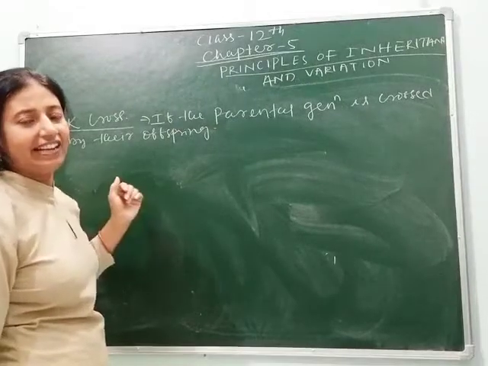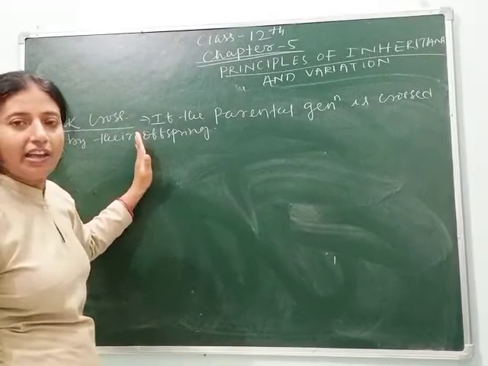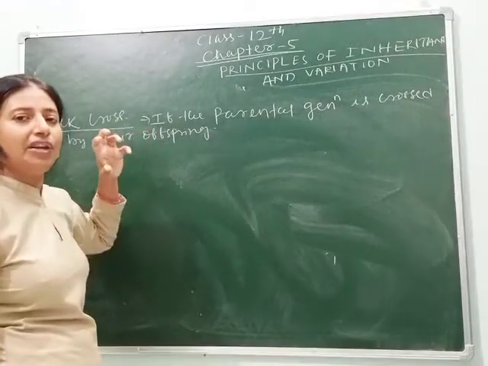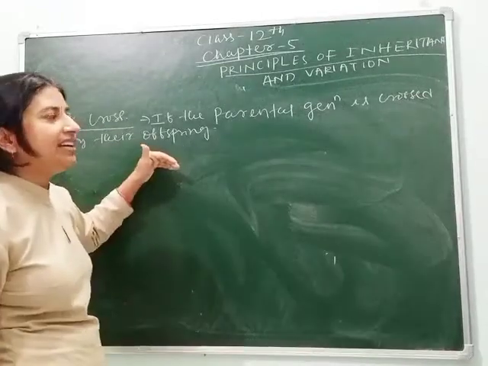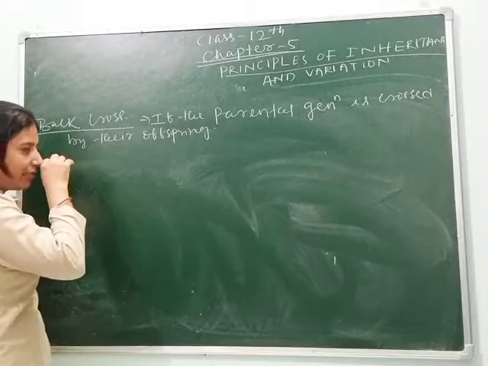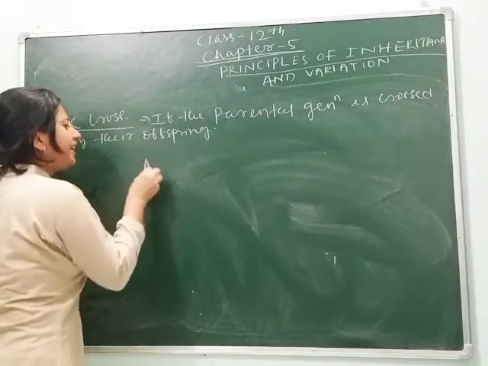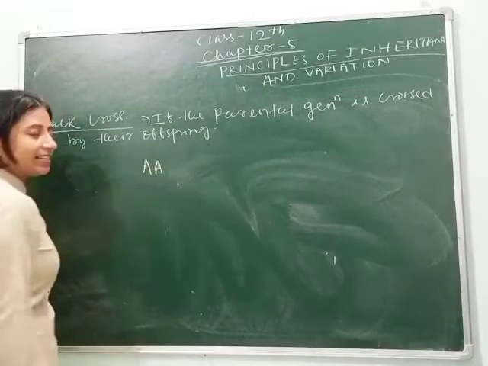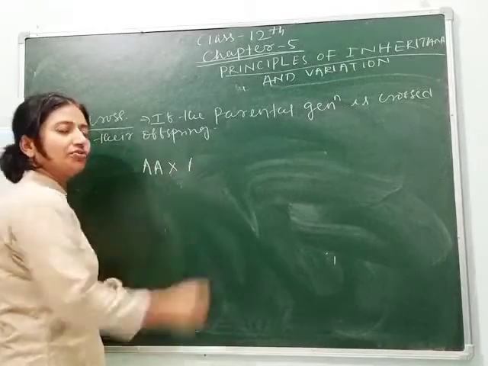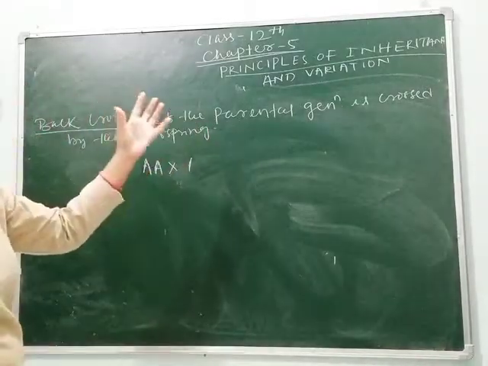This is exactly like a test cross, but the difference is that in the test cross we cross the F1 generation with the recessive trait, meaning the cross is done only between progenies. But here the parents are crossed with their progenies or offspring. Suppose one parent is capital A, meaning axial, and it is crossed with one of its offspring.